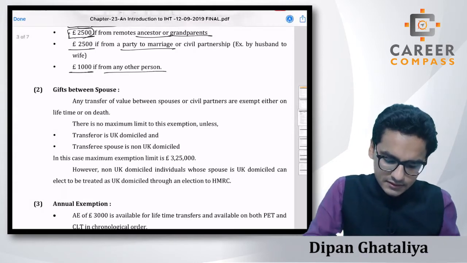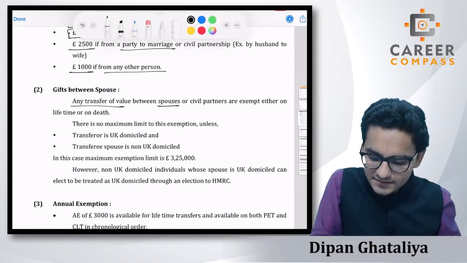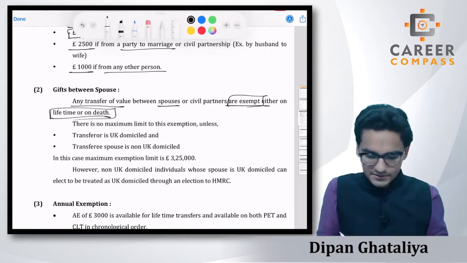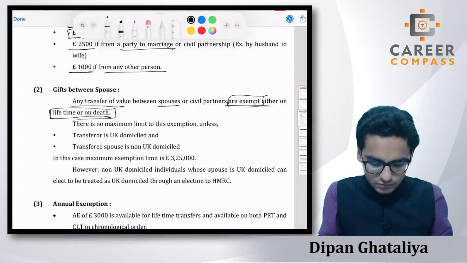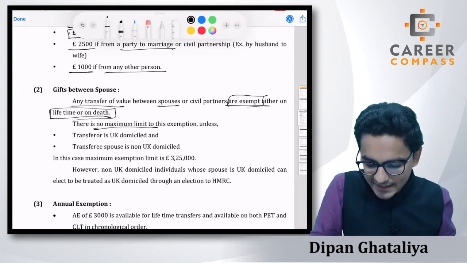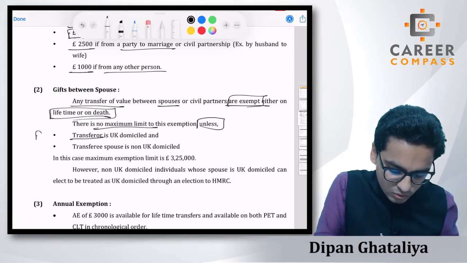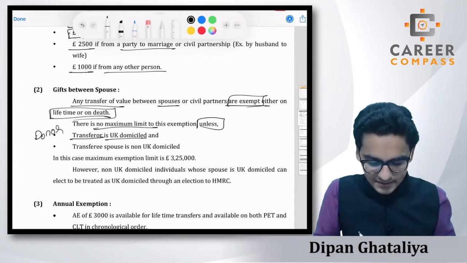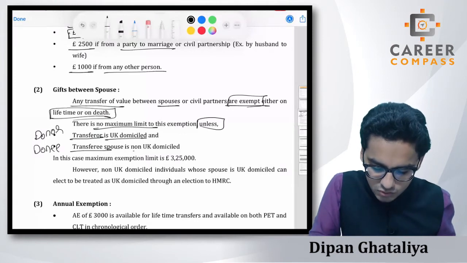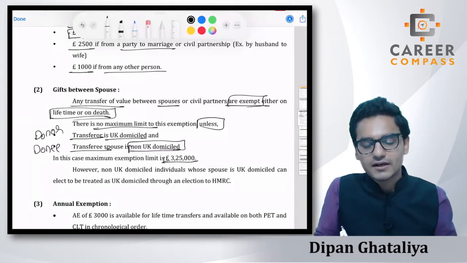Any transfer of value between spouses or civil partners is exempt, either in lifetime or on death. So whether it's a lifetime gift or a death gift, in both cases it's exempt, and there is no maximum limit to these exemptions, unless, please remember, the transferor, that means the donor, is UK domiciled but the transferee, that means the donee, is non-UK domiciled, then the maximum exemption limit is 325,000.